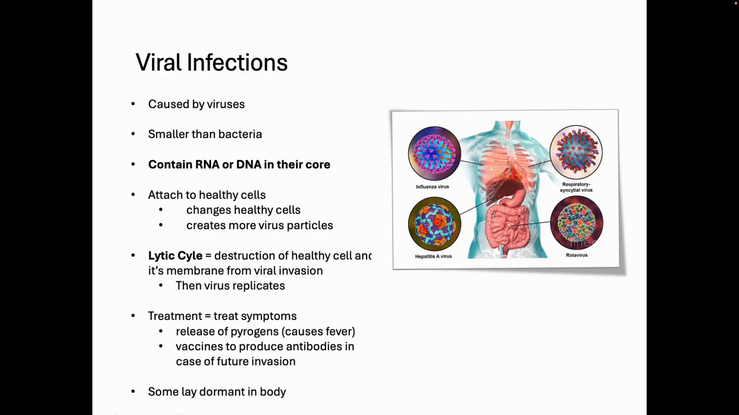There's something called the lytic cycle. There's a typo here, and I have to fix this so that's not over the text, but anyhow, this is destruction of the healthy cell and its membrane from the invasion of this virus, right? So that is what that is called when there is an invasion. Alien invasion.